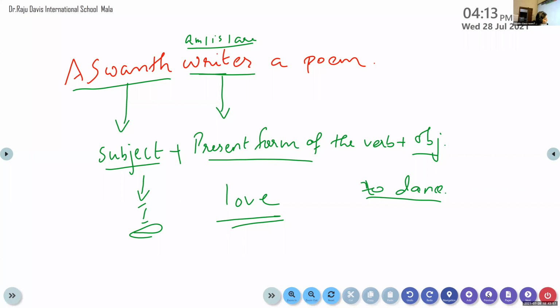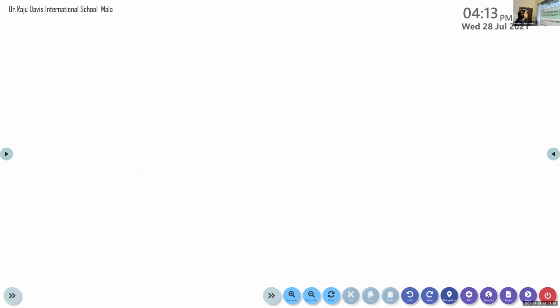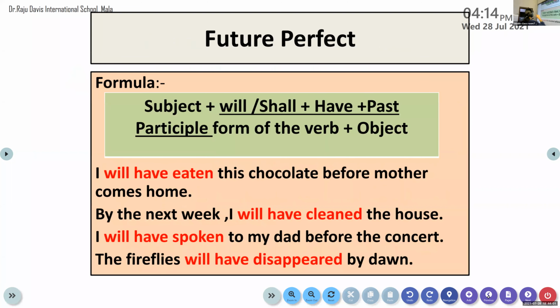So look at the rule, children. How to frame a sentence in future perfect. We should begin our sentence with the subject. It is future, so will or shall can be used here. It is a modal auxiliary, no other choice. Have is the base form, and this shows that this is perfect. Then comes the past participle form of the verb plus object.